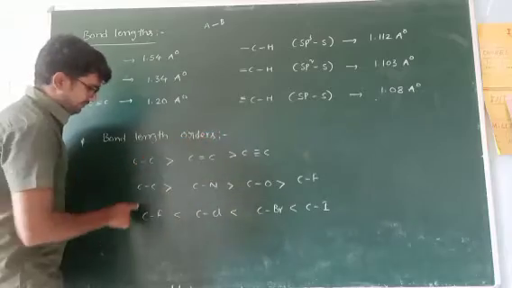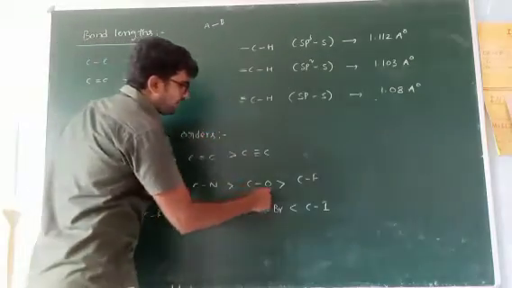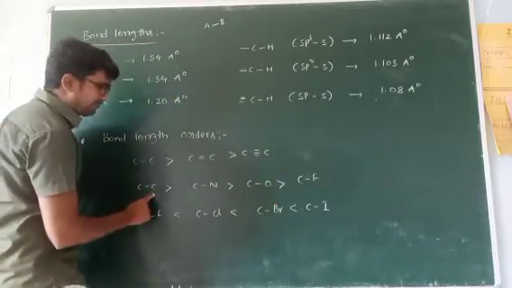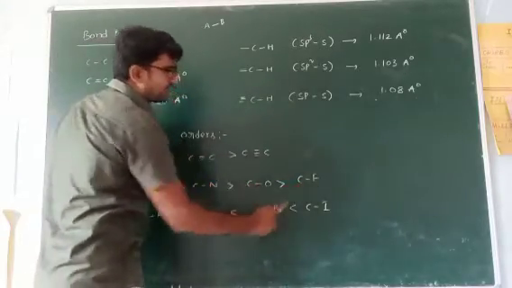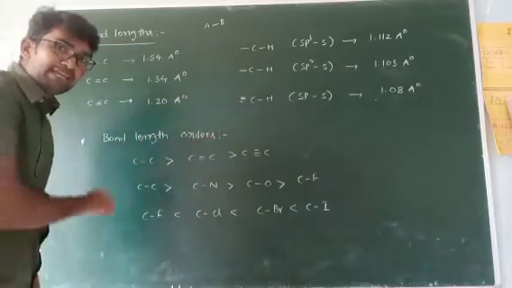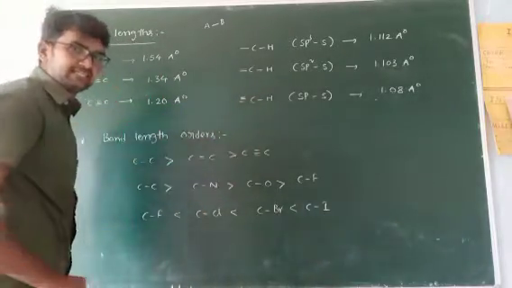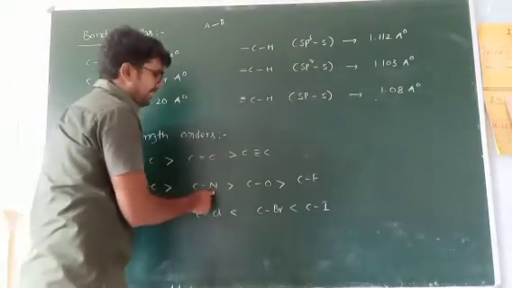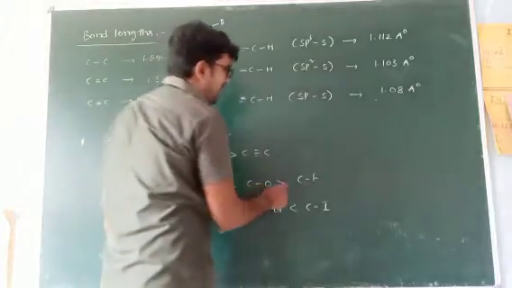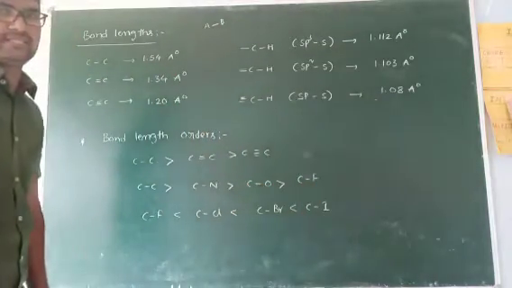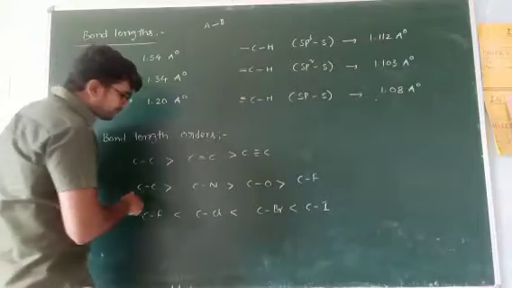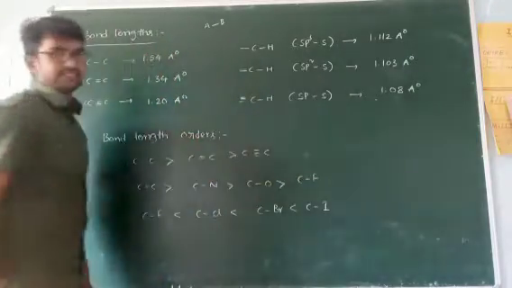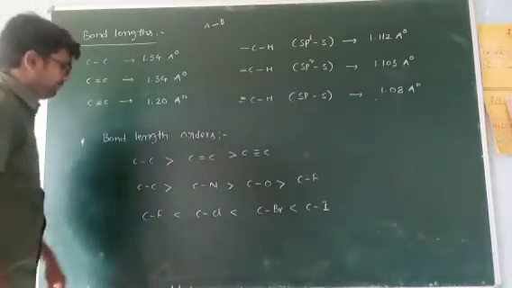Now, what about this one? C-C, C-N, C-O, C-F. Carbon is common on one side, and on the other side are carbon, nitrogen, oxygen, fluorine. This is a period. In a period, atomic size decreases. Carbon to nitrogen size decreases, nitrogen to oxygen size decreases, oxygen to fluorine size decreases. Do you understand? As the size decreases, bond length also decreases.